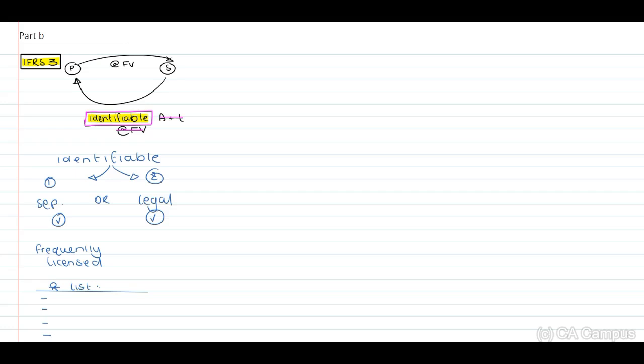Therefore, in terms of a discussion question, we need to indicate that Timber Group will recognize this intangible asset separately from goodwill if, and we need to identify this if, right? If it is identifiable. Now, when we look at the details provided, it is a unique number. Therefore, we are able to separately identify this